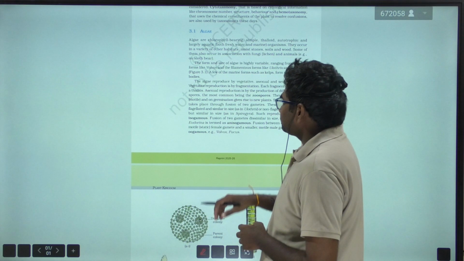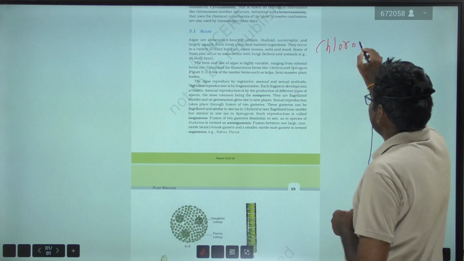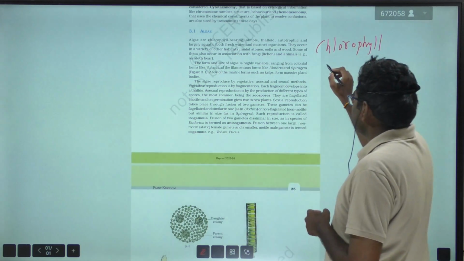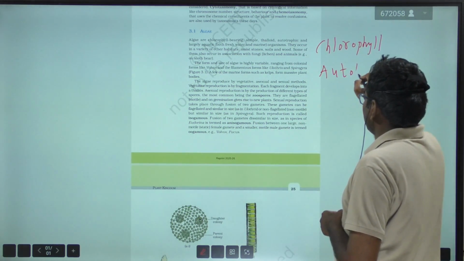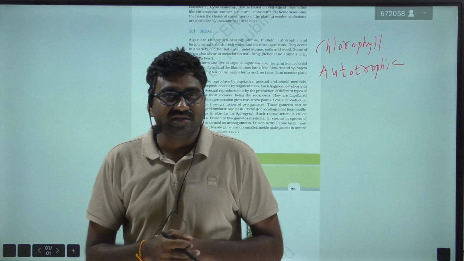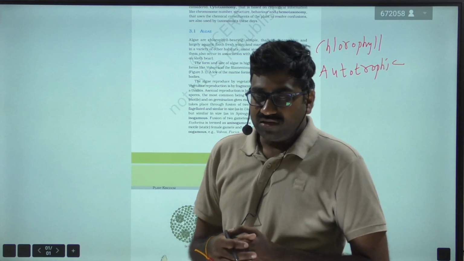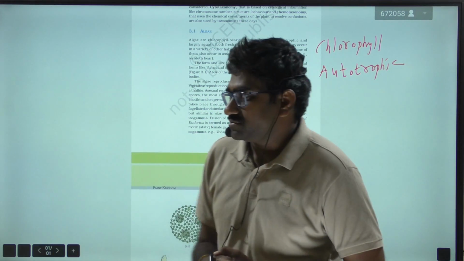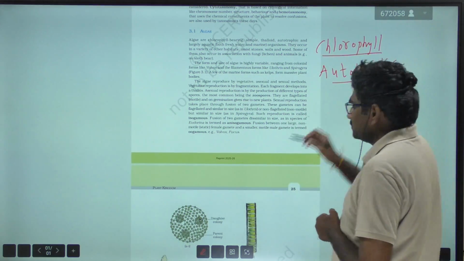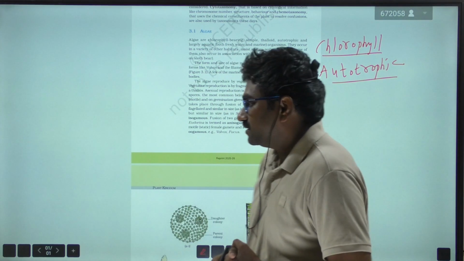So here algae are chlorophyll bearing, simple thalloid, autotrophic and largely aquatic in nature. They are considered thalloid autotrophic organisms. So algae are simple chlorophyll bearing autotrophic thalloids. Thalloid means their body is not well differentiated, right?